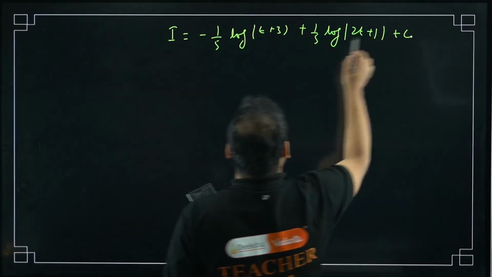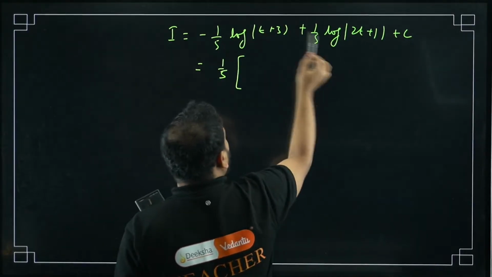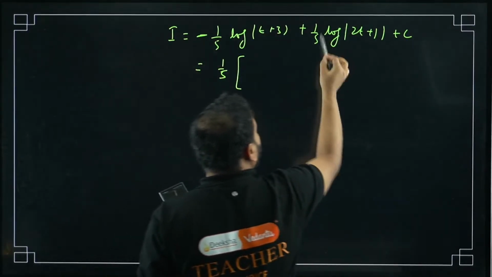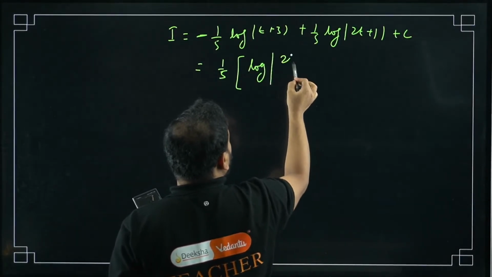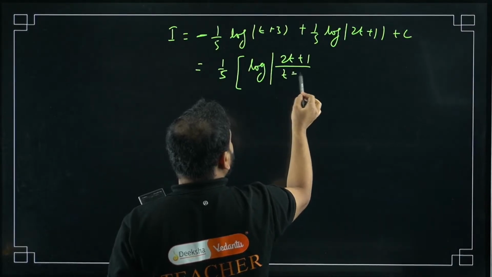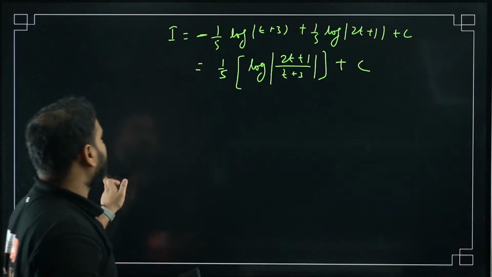So let's do one thing, compare it over here. I get 1 by 5 constant as outside. Log a minus log b, there's a minus sign, no? So log of this minus log of this will become in the fraction, log of 2t plus 1 divided by t plus 3, and I get plus c. From here on you should get the answer directly as option D.